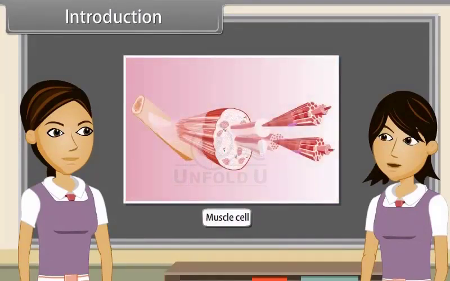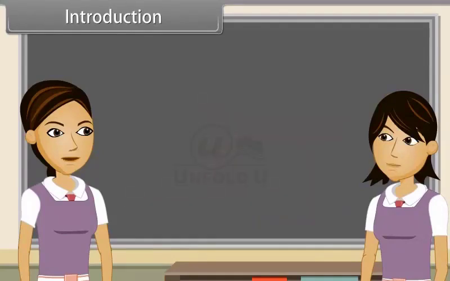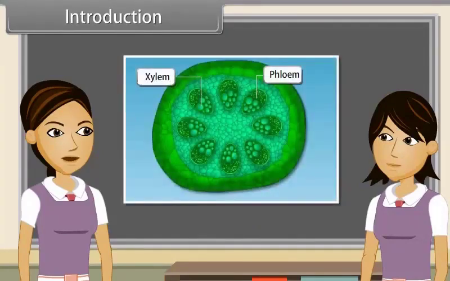Muscle cells contract and relax so that movements are caused. Blood flows to transport oxygen, food, hormones, and waste materials. Plants are also living organisms, and xylem and phloem cells conduct food and water from one part to another. It is said that in multicellular organisms there is division of labor. I do not understand what it exactly means.